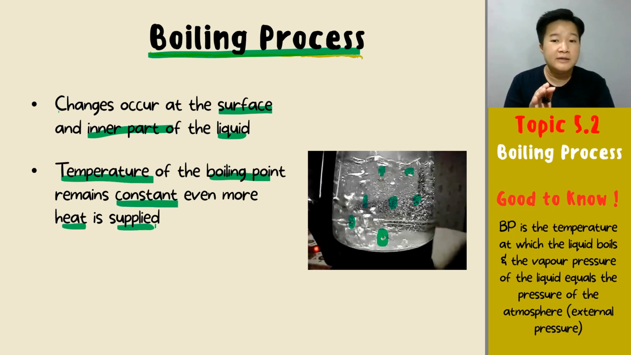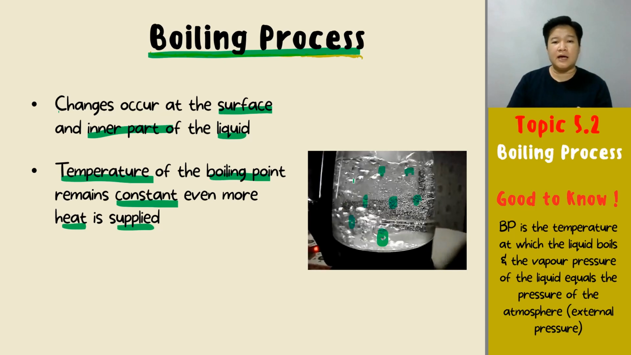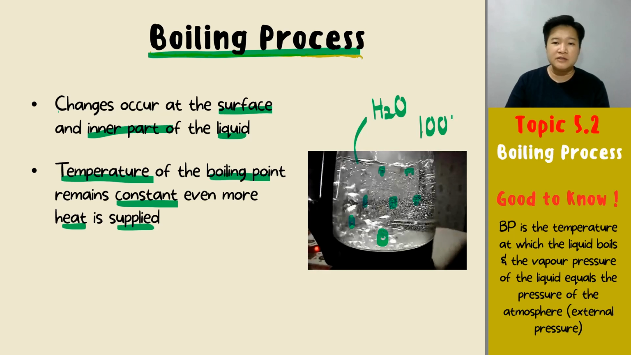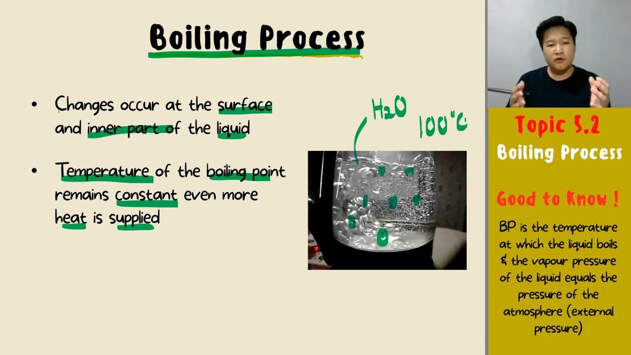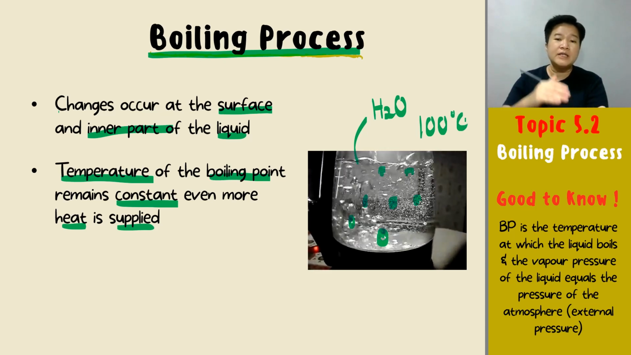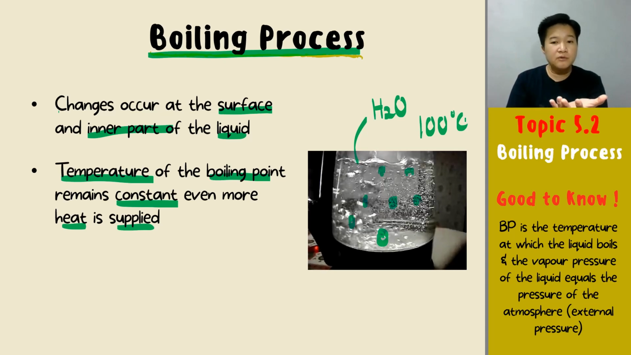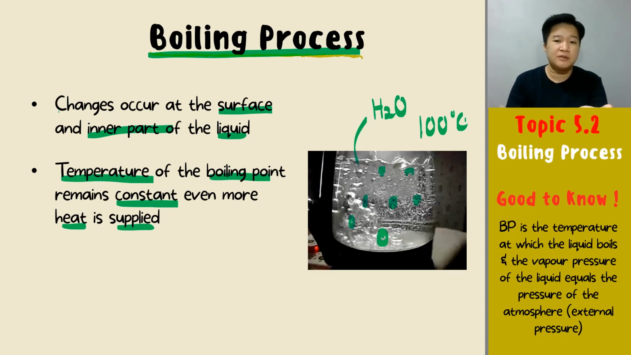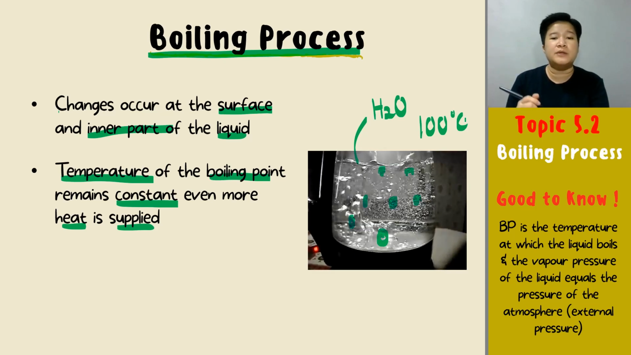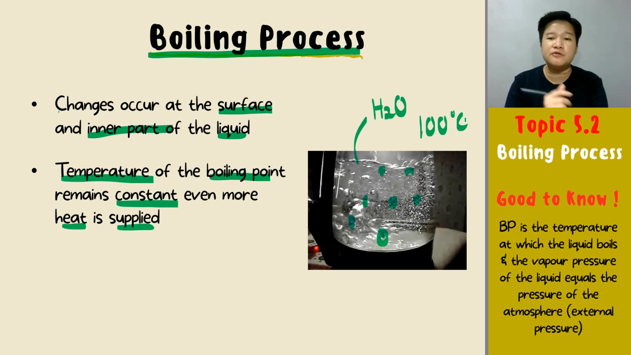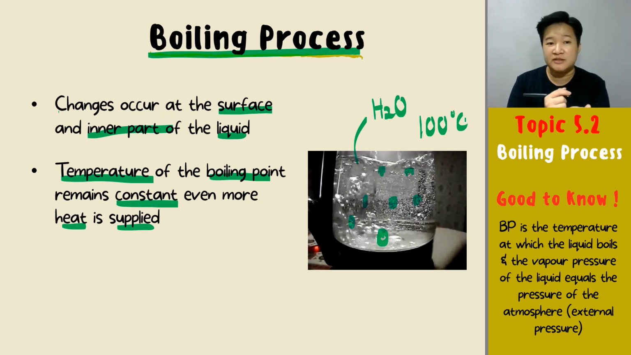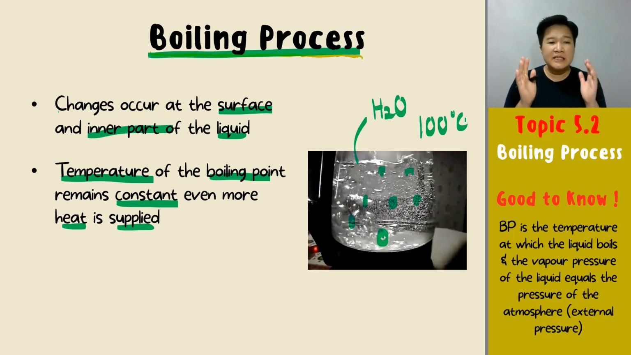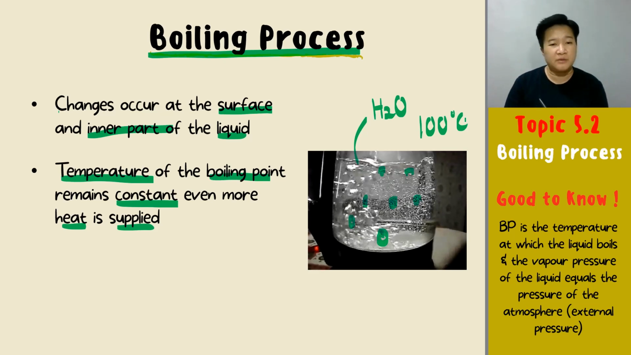Next, the temperature of the boiling point will remain constant even though the heat is continuously supplied. If you are boiling water, the boiling point is 100 degrees Celsius. So when you have the pot of water and it is already boiling, but your stove is still on, which means the heat is still being supplied, if you put in your thermometer, it will still give you the reading of 100 degrees Celsius. So the temperature of the boiling point will not change even though the heat is continuously supplied.